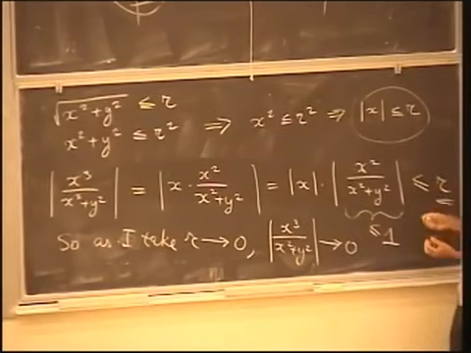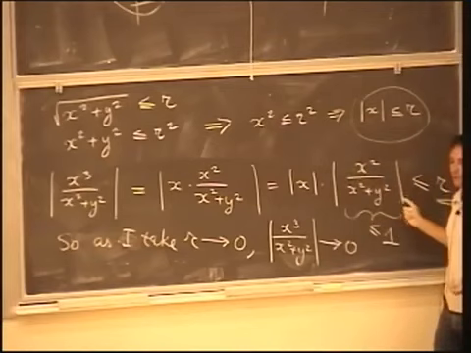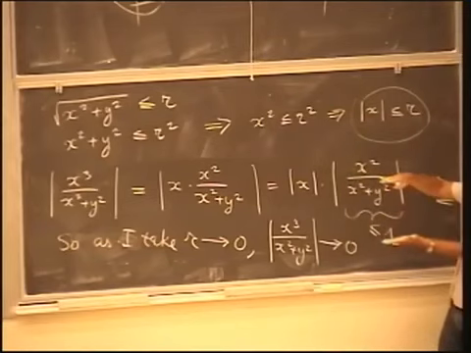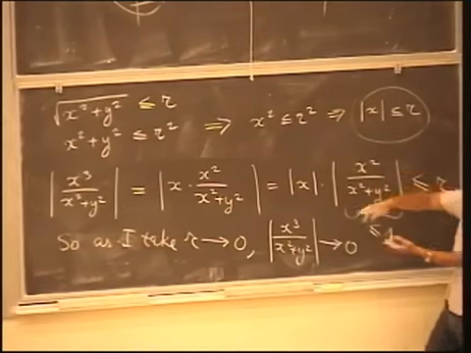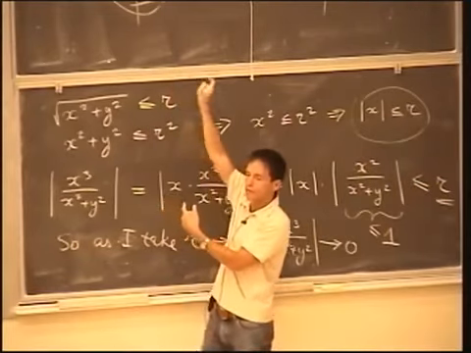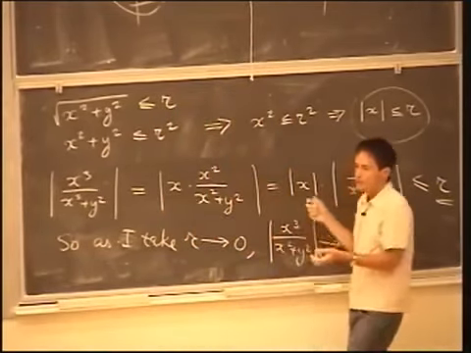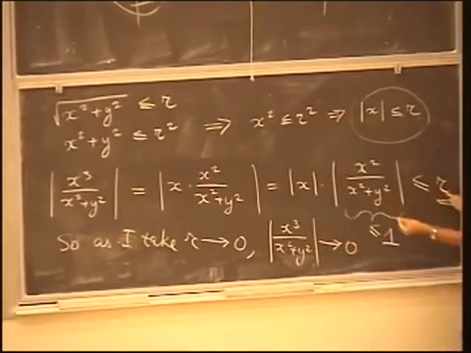r squared. It will not be okay if I just say that it's less than 1, if the whole thing is less than 1. That wouldn't help me. That would just tell me that I get within a certain range, but that range doesn't get smaller as the domain gets smaller. I have to make sure that the range will get smaller as the domain gets smaller. And that's a perfect situation where I didn't have to make any adjustments. It's just I get r on the nose as the estimate, as the largest possible value for this.